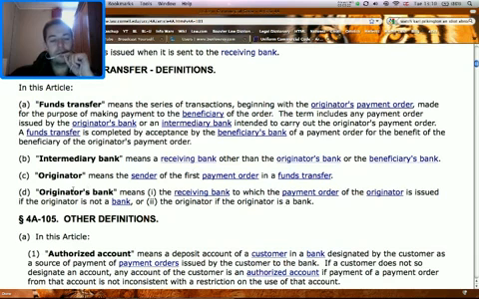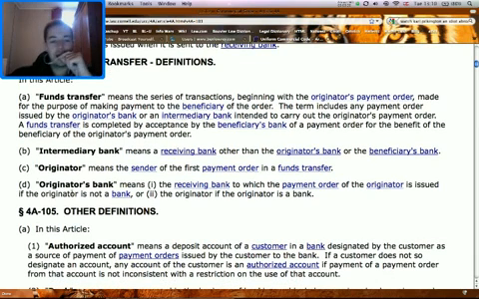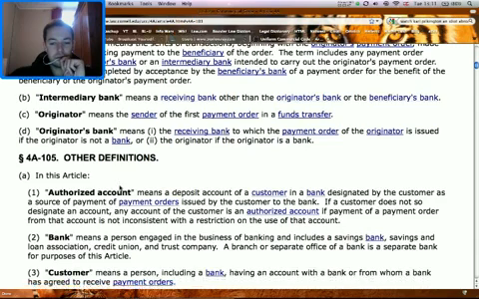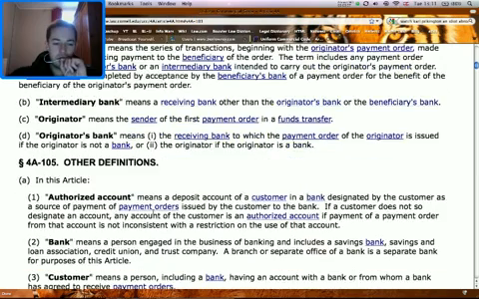Now, I'm a little bit confused because I've learned the terms drawer, drawee, payee, things like that. So I've learned to say drawee bank and things like that. So let's get this straight. The originator's bank means the receiving bank to which the payment order of the originator is issued. In other words, like the payee bank, the beneficiary bank, right? Originator's bank. In other words, the drawee bank, the payor bank, yeah? Okay.